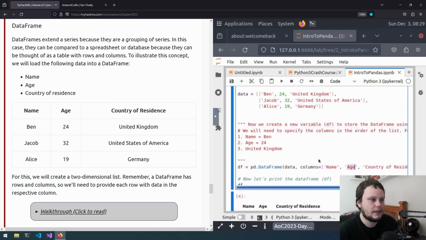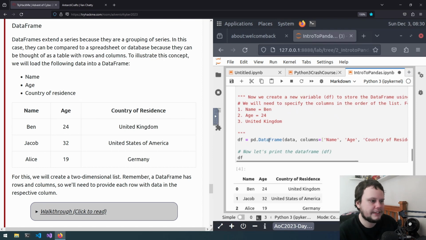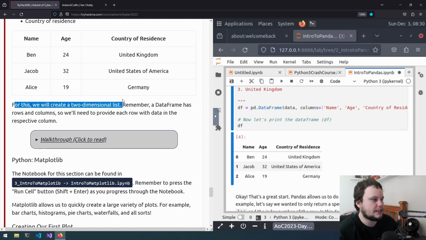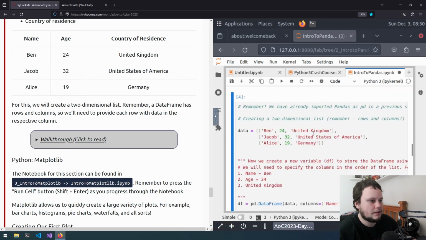So what pandas is going to do is go through the list here, and in each of these lists, the first item within it is going to be the name. So Ben in the first list, Jacob second list, Alice third list, then age, the numbers, and then country of residence, the third one. So if we run this cell, it's created the data frame for us, and it's printing up the data frame there. It's got the series here, name, age, country of residence, and all the values plotted out. For this, we are creating a 2-dimensional list, which is the first one we created here, as it is a list within a list. A data frame has rows and columns, so you need to provide each row with data in the respective column.